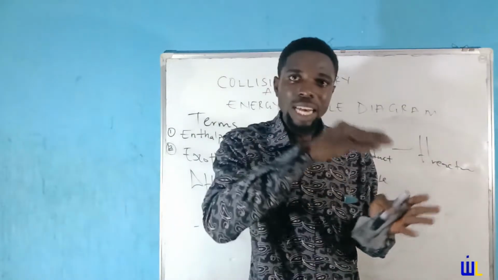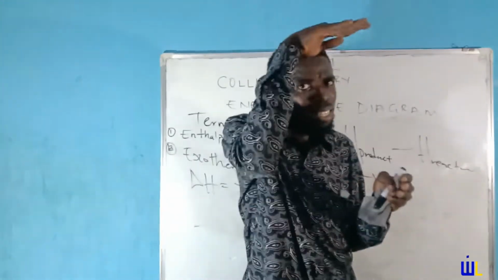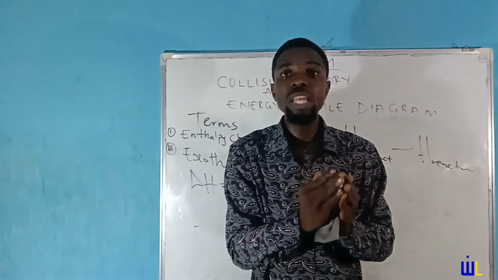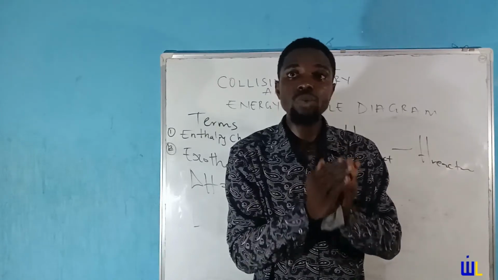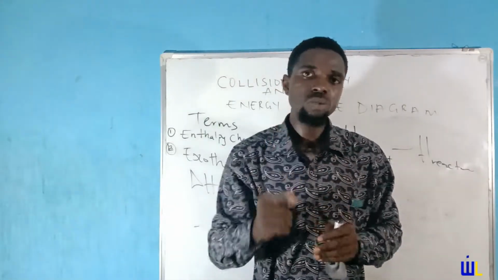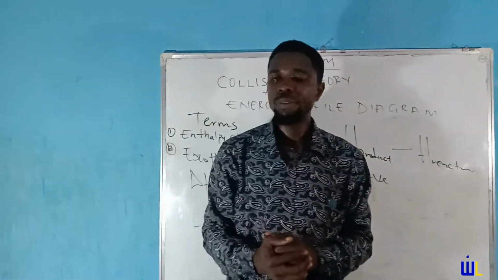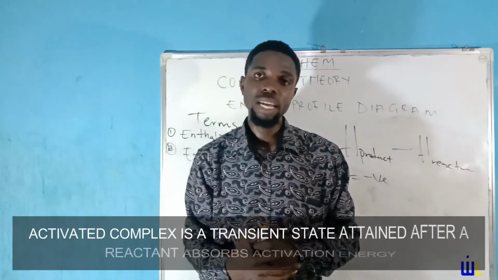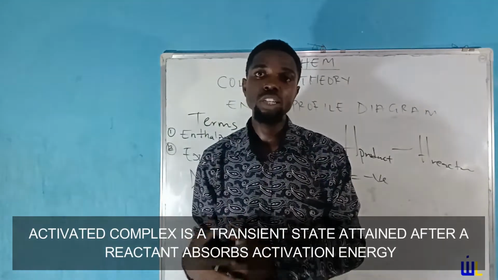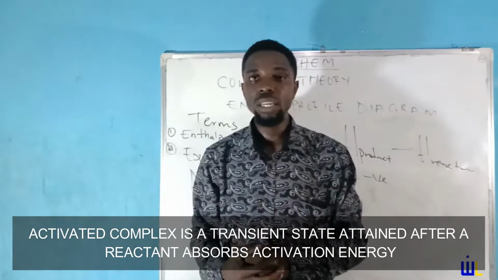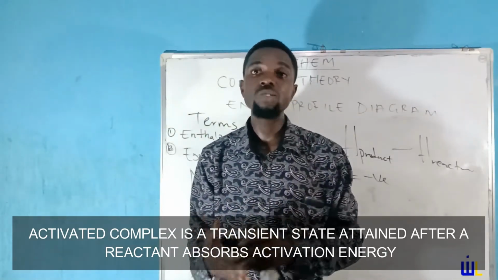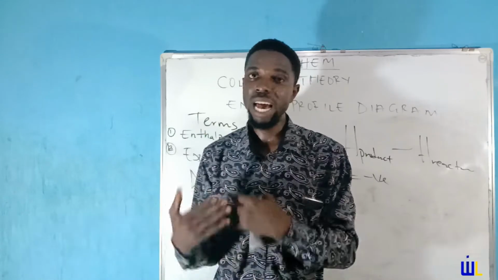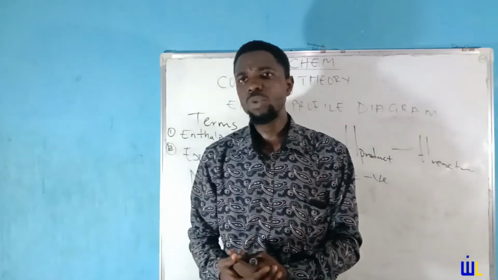They keep colliding, they get the activation energy, but before the reaction occurs, there is a transient state, which is not the product. It is just a transient state showing that we have gotten everything required for this reaction to start. That transient state is referred to as the activated complex. So you can put this down: the activated complex is a transient state that reactants attain after absorbing the activation energy. It's quite a simple concept.